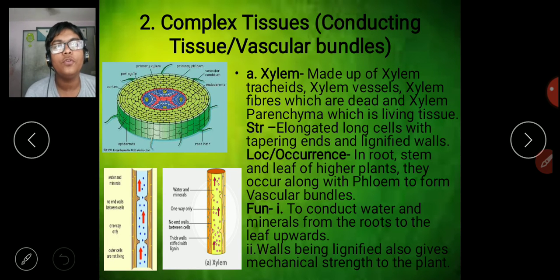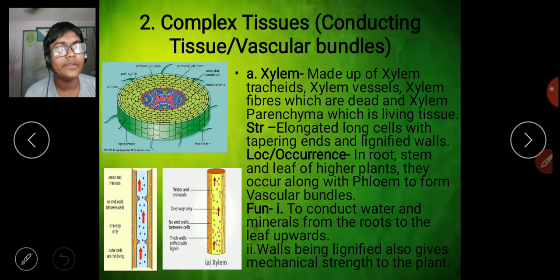Now let's move to the complex tissues. They are conducting tissues, or they are also called the vascular bundles. We have learned about this, we'll just brush up on it. The xylem is made up of xylem tracheids, vessels, fibers, which are the dead components, and the living component, xylem parenchyma. All others are dead. Its structure is that it has elongated long cells with tapering ends, and they have lignified walls.